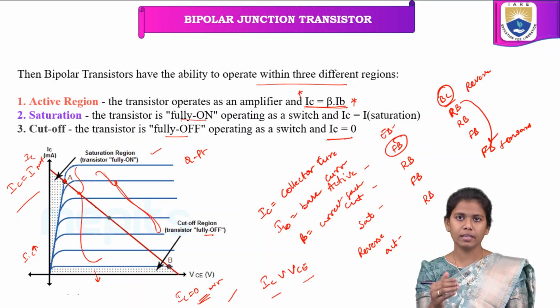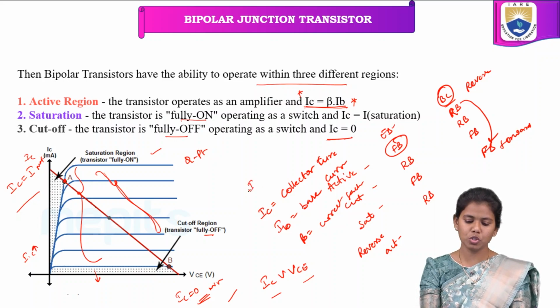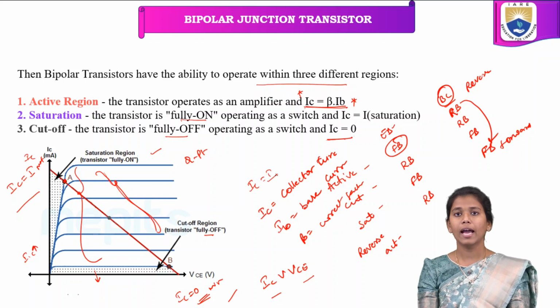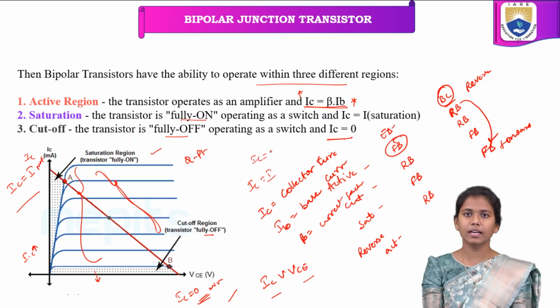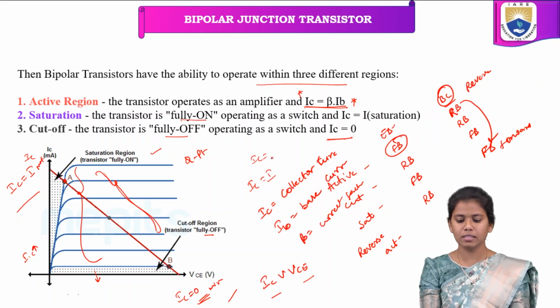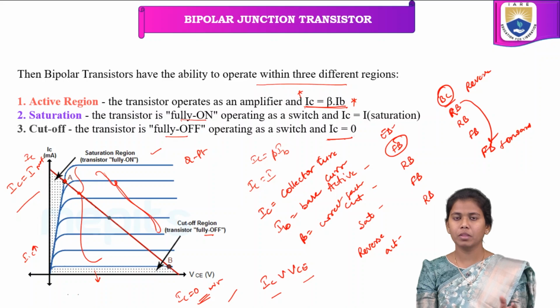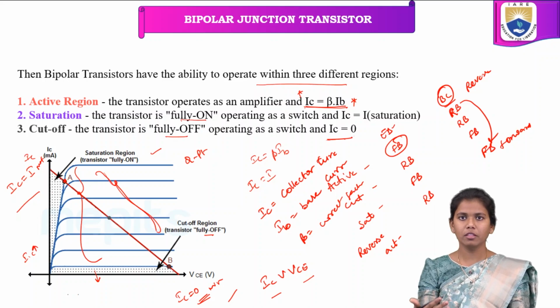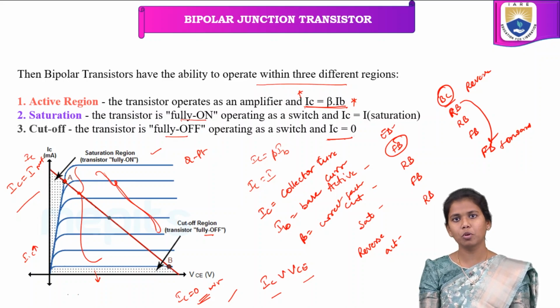So the collector current IC is equal to I, the maximum current flows, and in the active region the collector current IC is nothing but beta into IB, the total current flowing with respect to the base current. Right, so this is about the bipolar junction transistor. In the coming days, we will discuss more about bipolar junction transistors and also the different topics in microelectronics. So this is all for today.